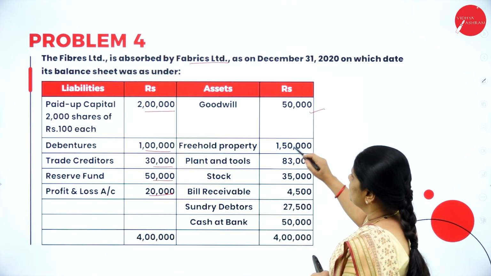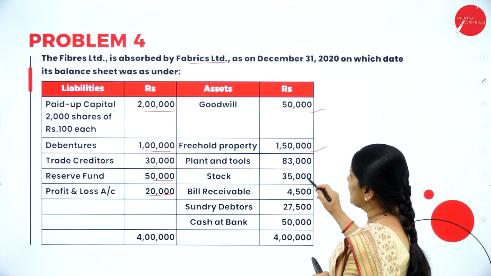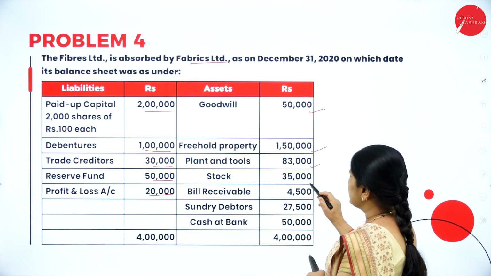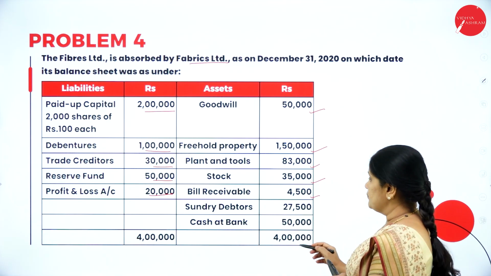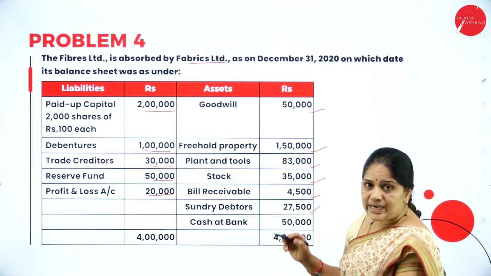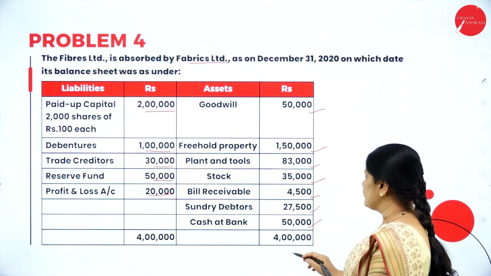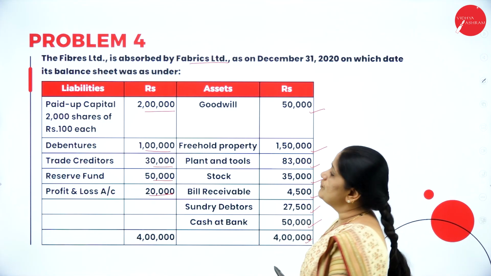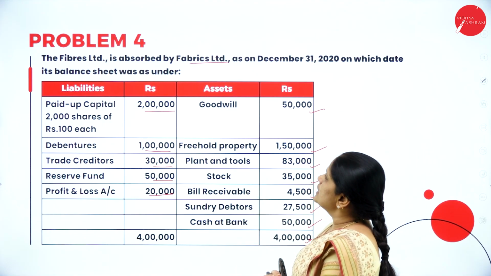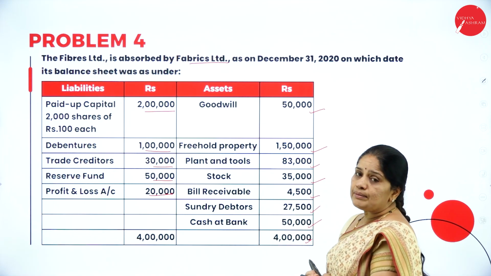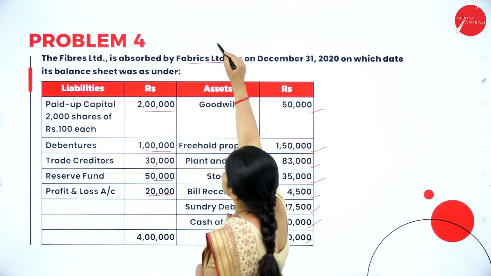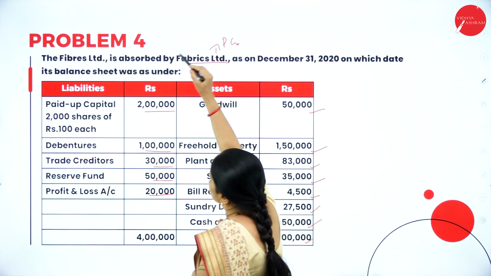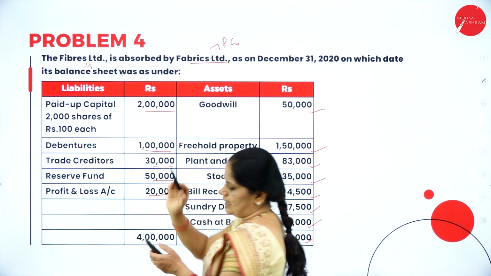Then goodwill 50,000, freehold property 1,50,000, plant and tools 83,000, stock 35,000, bills receivable 4,500, sundry debtors 27,500, cash at bank 50,000. Total is 4 lakhs. This is the balance sheet of Fibers Limited, the selling company. Fabrics Limited is the purchasing company.